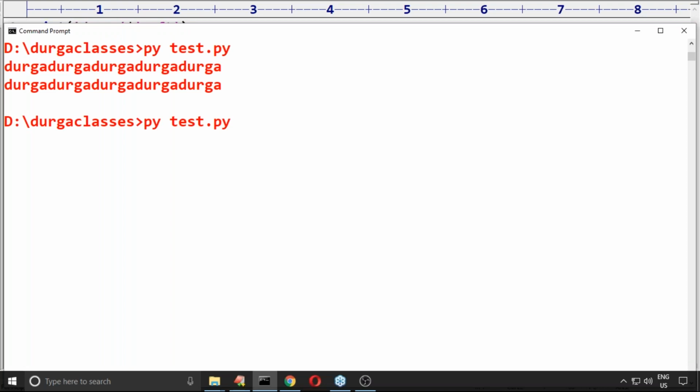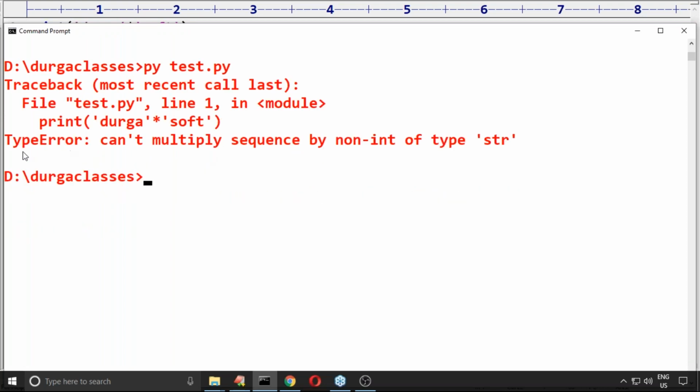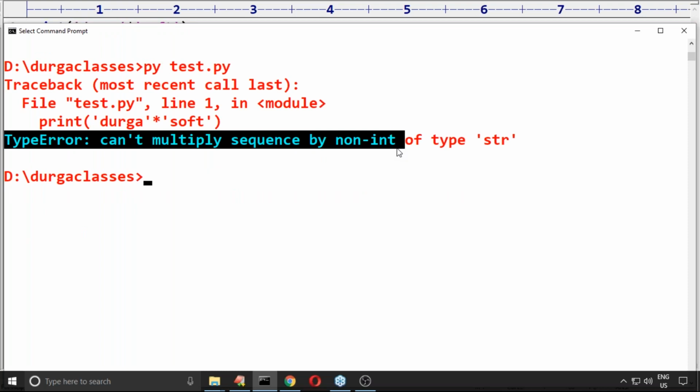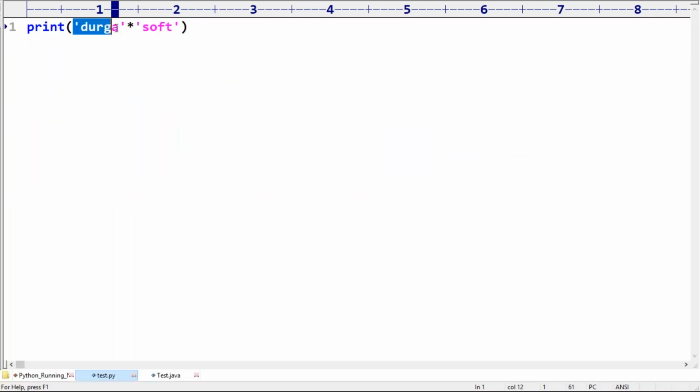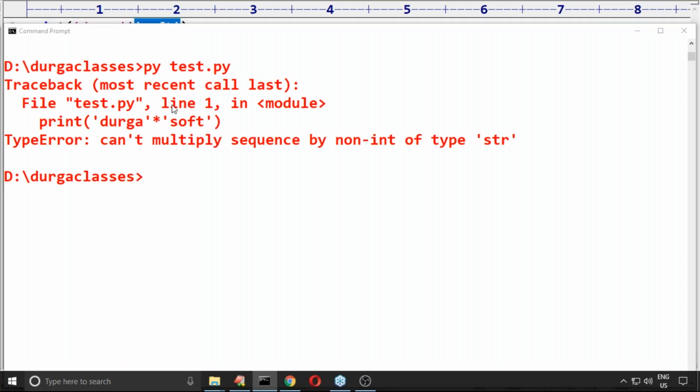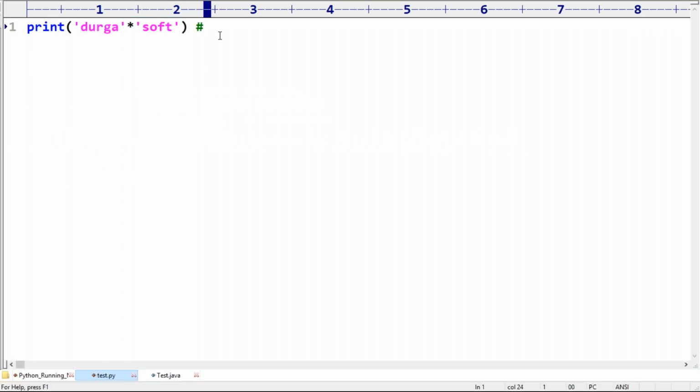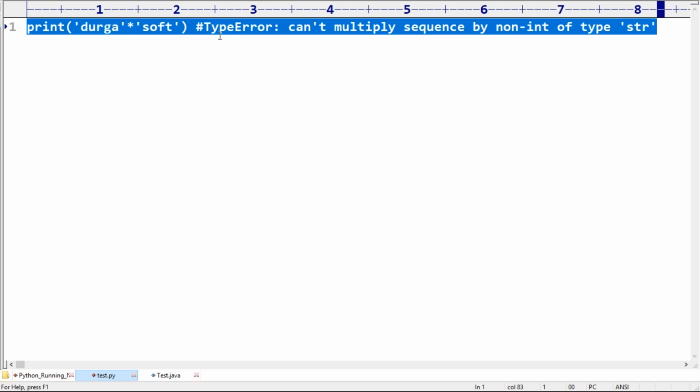Immediately you get an error. Have you observed? Can't multiply sequence by non-int type str. What is the reason? If it is a string, the other compulsorily should be int only, but you are taking some other type. That's why you get an error. This is another important point you should be aware of.